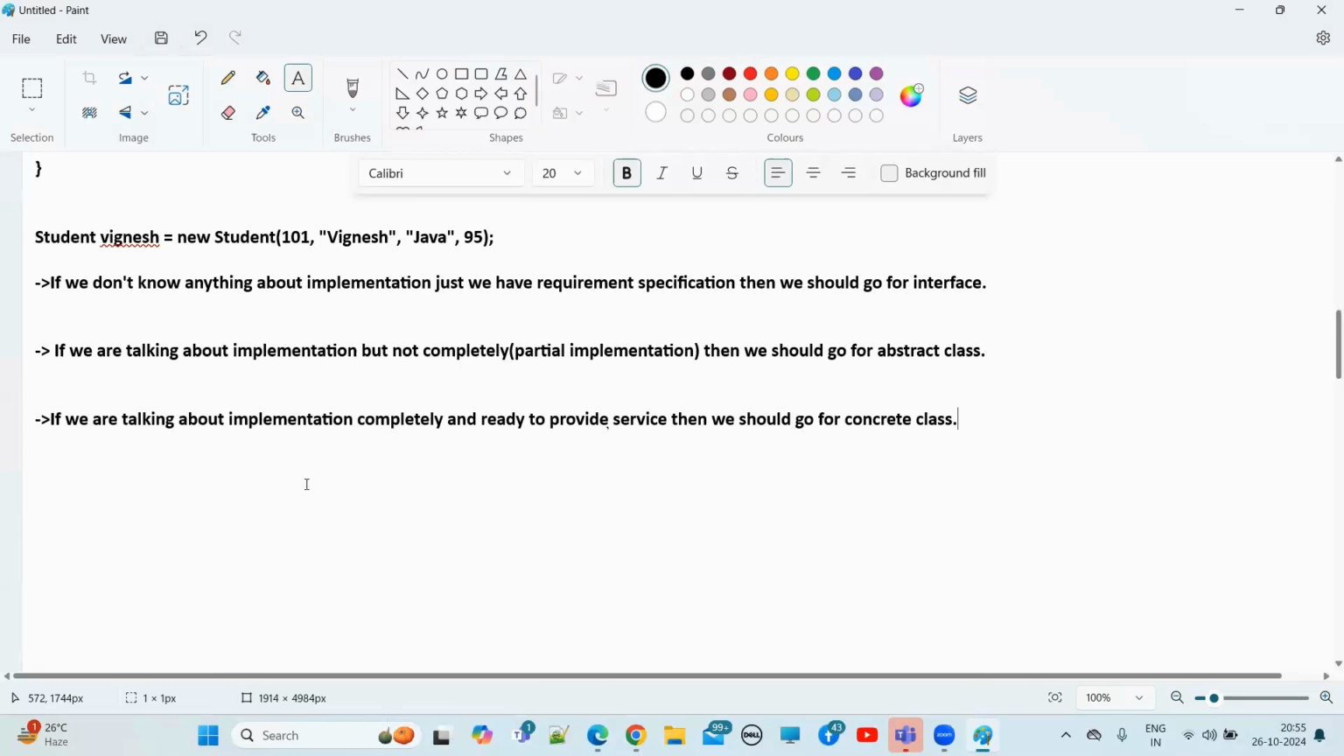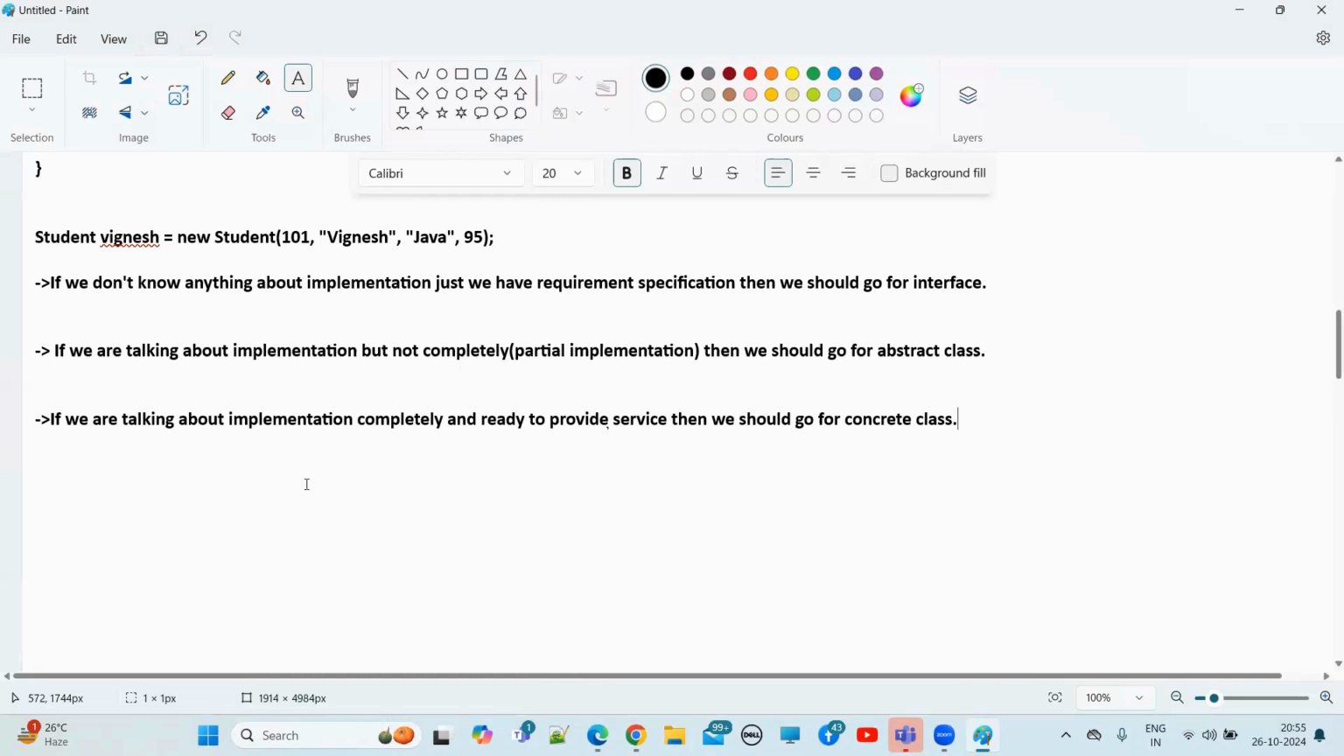Abstract class means you can declare anything. There is no restriction. You can add any modifier for abstract class variables. Right? Next one. For interface variables, compulsory we should perform what? Initialization. Otherwise, we will get compile time error. Today morning we saw, right?